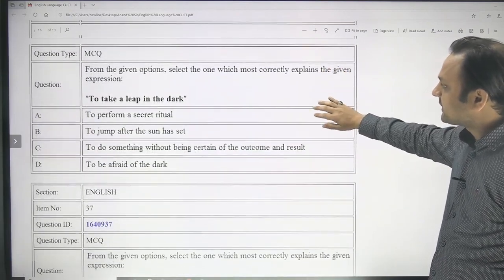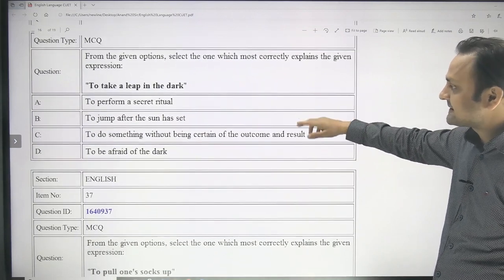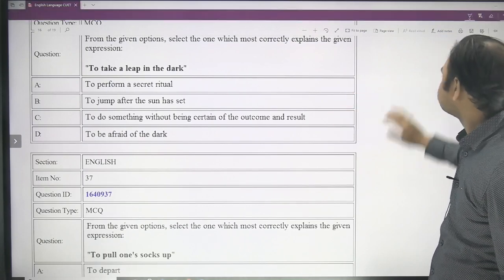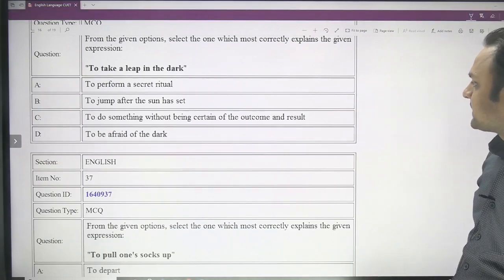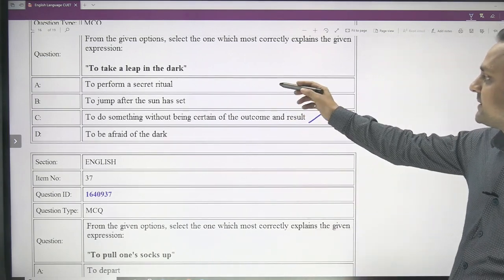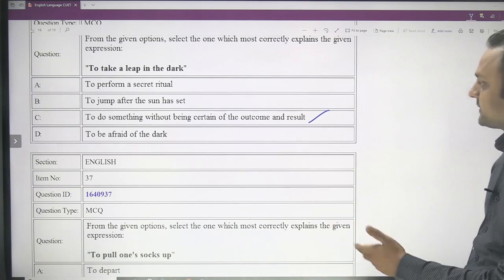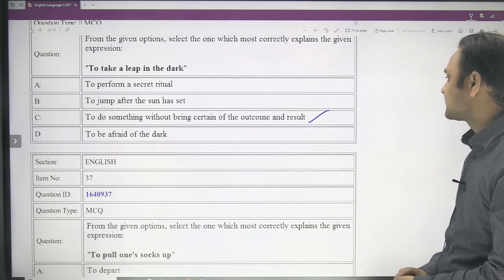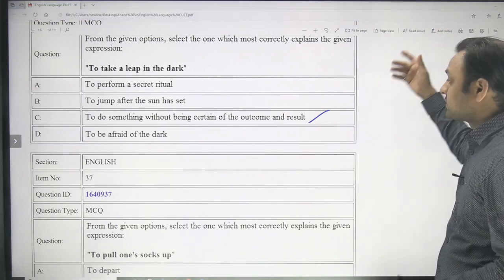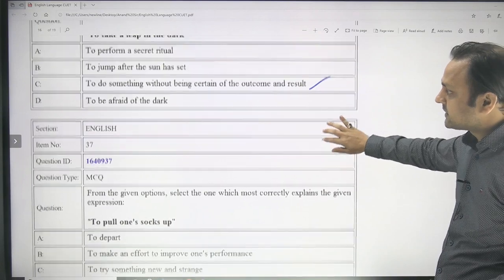And from the given options, you have to select the one which correctly explains the given expression. The given expression is this: to take a leap in the dark. That means andhere mein teer chalana, to do something without being certain of the outcome and result. So when you take a leap in the dark, in Hindi you call it andhere mein teer chalana. You do something without being certain of the outcome. You just hope that the outcome will be favorable to you, but you do not know, and that's when you take a leap in the dark.